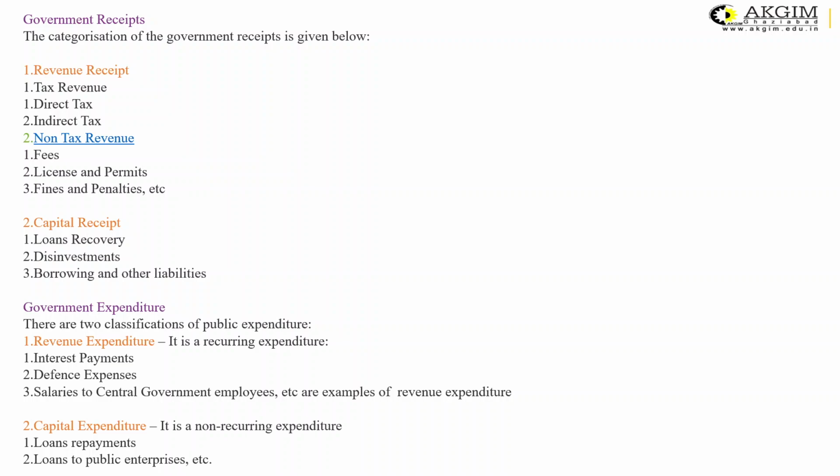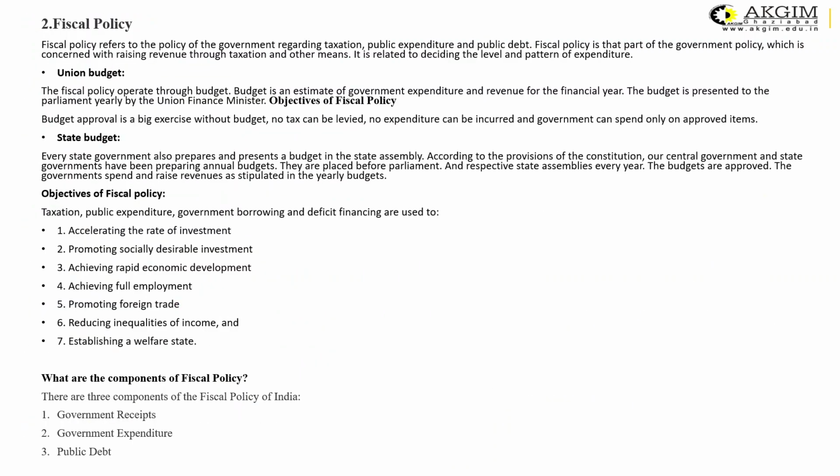So this is all about how the government spends and what the sources of money available to the government are, and it is the fiscal policy that determines the source of money and the source of expenditure for the government. So that's why the fiscal policy plays a crucial role. It gives an idea to the whole economy of how much money the government is going to spend, and from where they are going to meet these expenditures, what would be the source of revenue for the government.